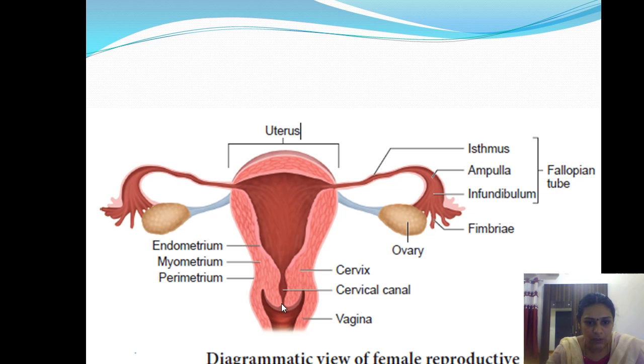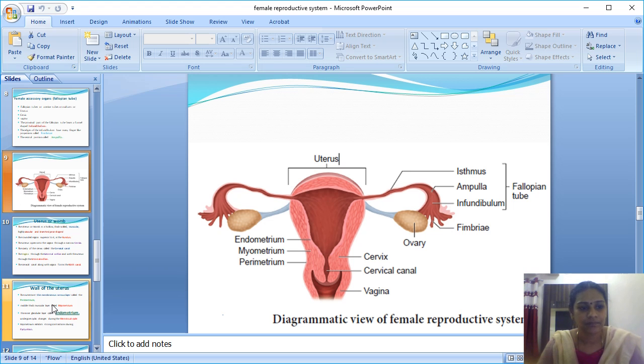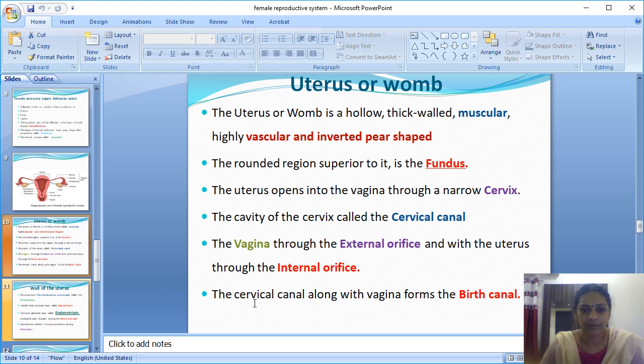So the internal orifice is presenting between the cervix and the vagina, extending from the uterus to here. This is the internal orifice, this is the external orifice, this is the cervical canal, this is the vaginal part. The cervical canal and vagina form the birth canal.